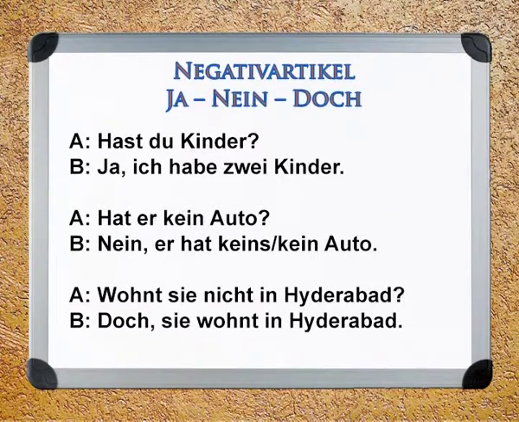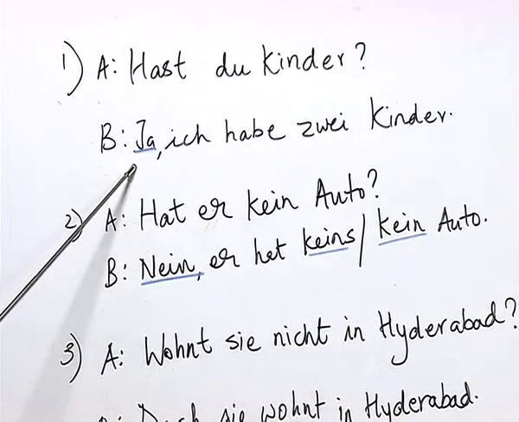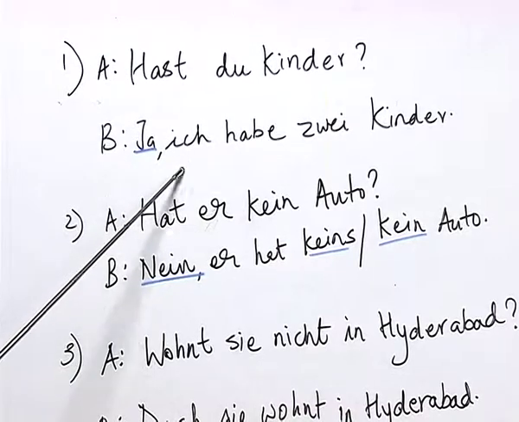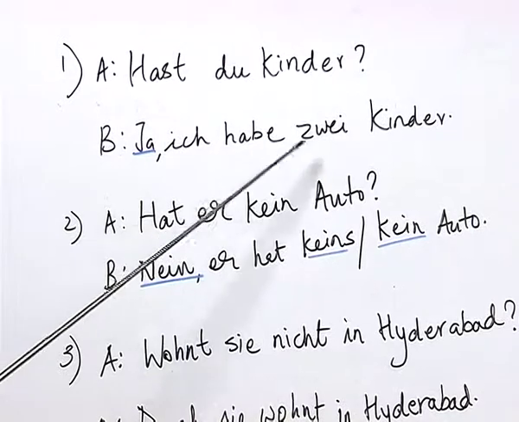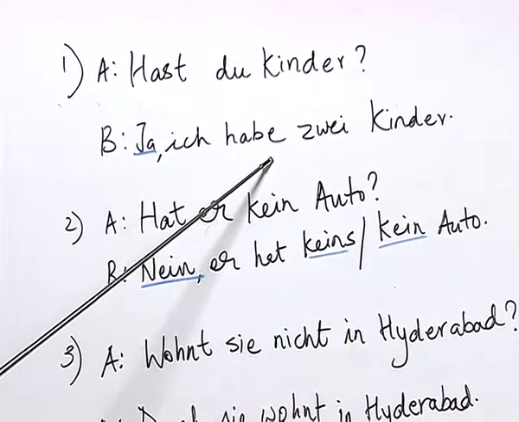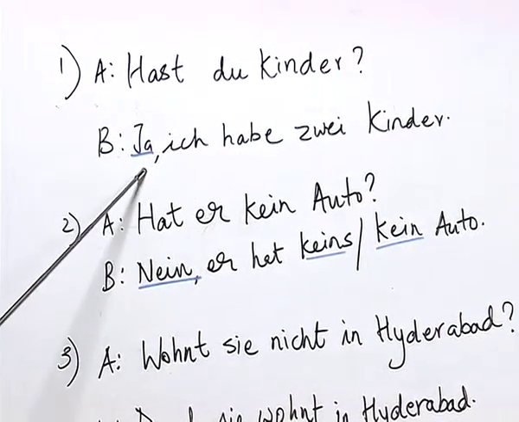Here we have a question: Hast du Kinder? Kinder, as you know, is a plural form of child, which means do you have children? And the answer for this is ja, which means yes, I have 2 children. So, here for this question an answer is generated which begins with a yes.